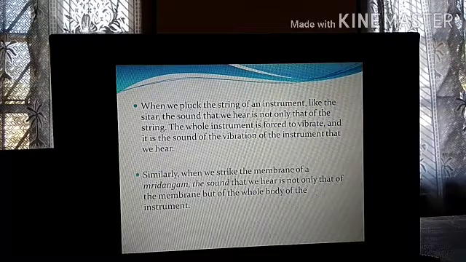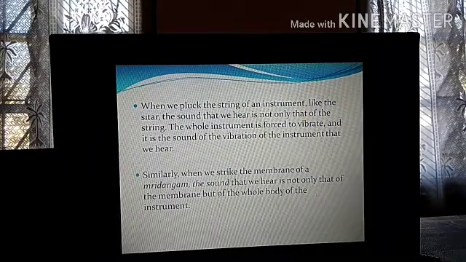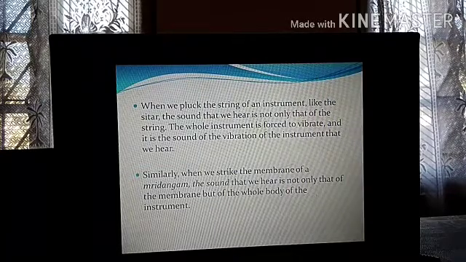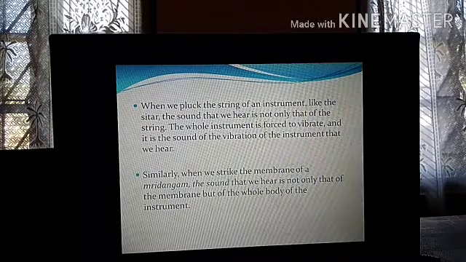It has a membrane on top. So when we strike the membrane of the tabla, the sound that we hear is not that of the membrane but the whole body of the instrument. The sound that you hear from the tabla is not just from the cover of the tabla, the membrane, it is the sound from the entire tabla that comes out.